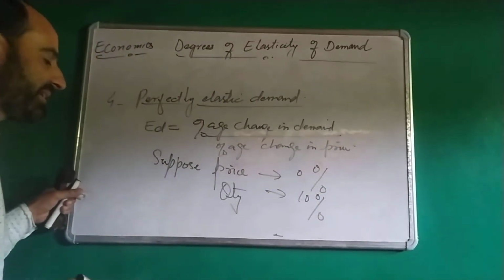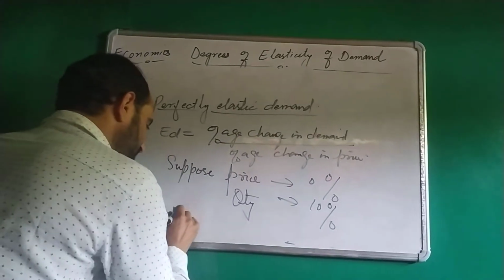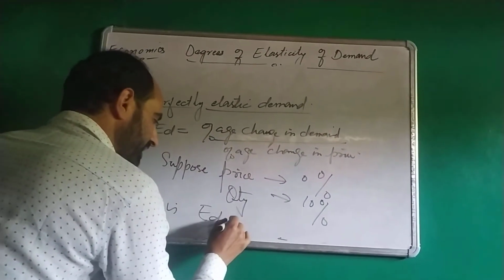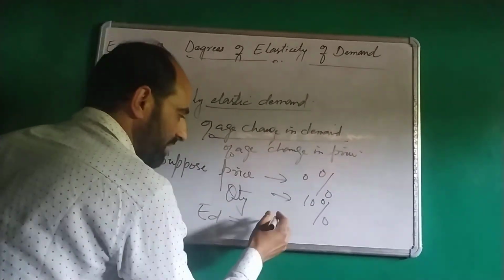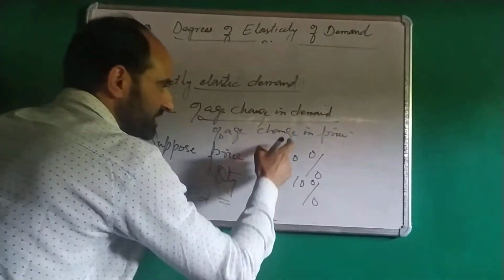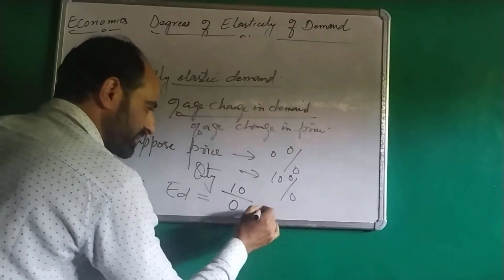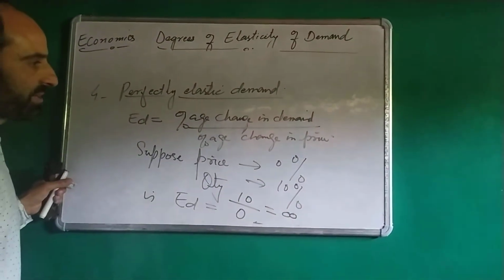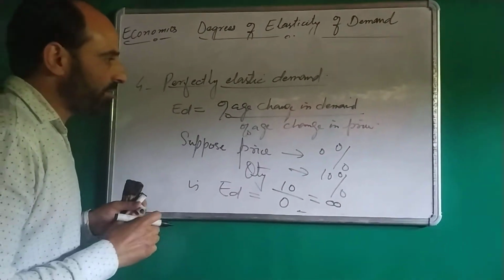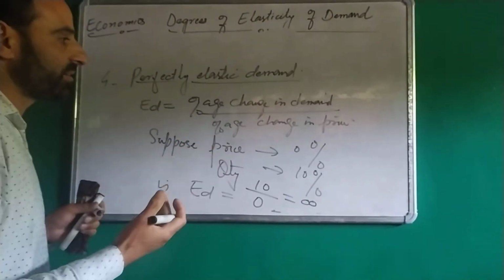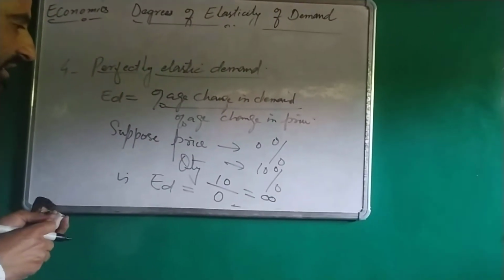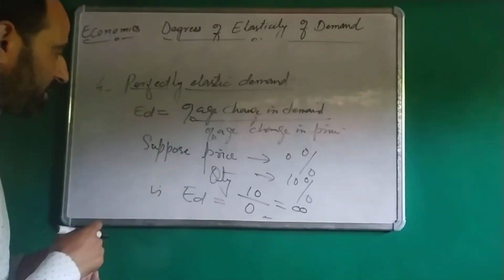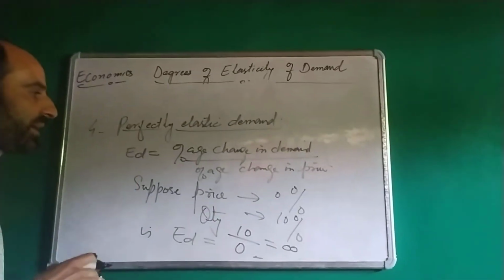Therefore, elasticity of demand is equal to change in demand, that is 10%, divided by change in price, that is 0%. This is equal to infinity. Here elasticity of demand is infinity. How much elasticity it has, we cannot tell. It can go up to infinity.